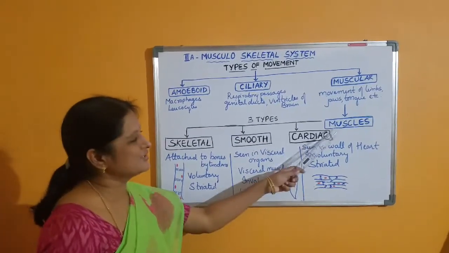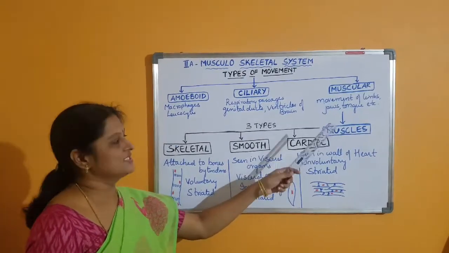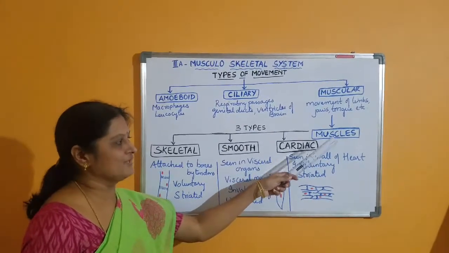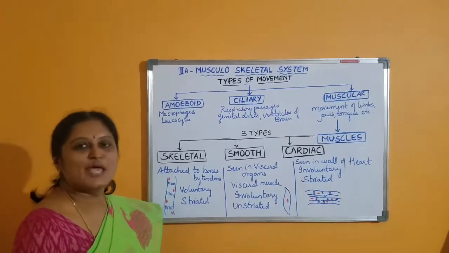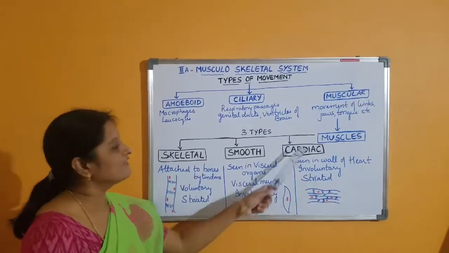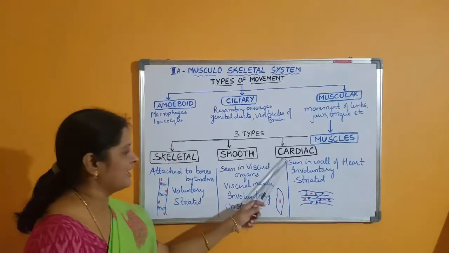Now let us see today's topic, muscle. Muscles are mesodermal in origin, and they comprise 40 to 50% of the human body weight. Muscles show excitability, contractility and relaxation. And there are three types of muscles: skeletal muscle, smooth muscle and cardiac muscle.